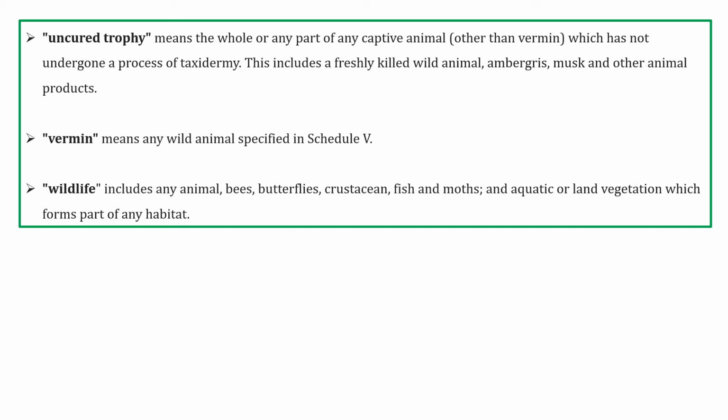Next is uncured trophy. This means the whole or any part of any captive animal which has not undergone a process of taxidermy. It means that the animal is not preserved after its death. Taxidermy, as I already told, is a process in which a dead animal's body is preserved in order to make it look like an alive animal. So uncured trophy is something where the animal's body part or the whole animal is not preserved.